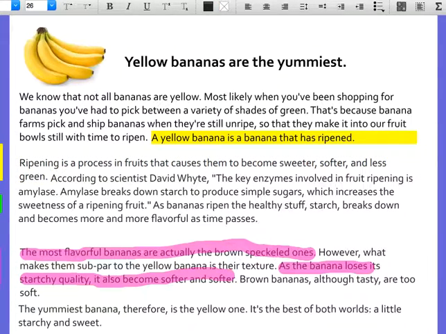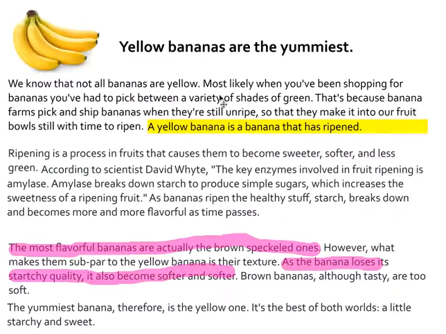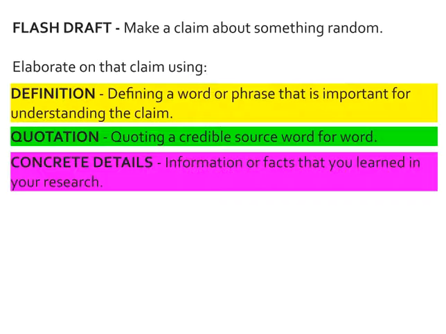Okay. I want you to notice that I've actually also used my tools that I learned last week on how to organize paragraphs or sections. So I've actually paragraphed this into smaller paragraphs than making all of my elaboration in one paragraph after my claim. So that's something else that you might play with today. You could also put all of your elaboration in one paragraph, but you also might play a little bit with what you practiced last week in breaking things up into sections or paragraphs. So make a claim about something random and then use definition, quotation, and concrete detail to elaborate on that. Have fun!